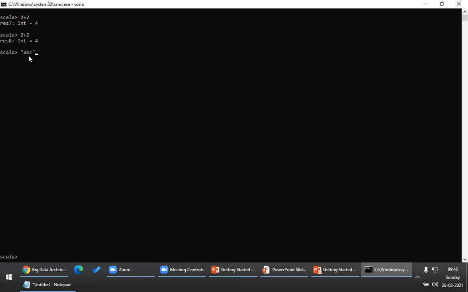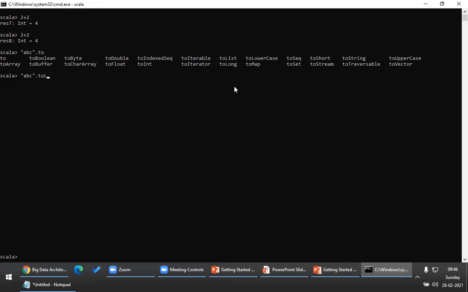So this ABC is a string. Don't you think in this ABC you have several methods? For example, toLowerCase. Yes or no? Yes, sir. Can you see this? It has several methods. For example, you can print toUpperCase, or you can print a different case. For example, now let me convert this to uppercase. What is this toUpperCase? It is a method present in the string class.